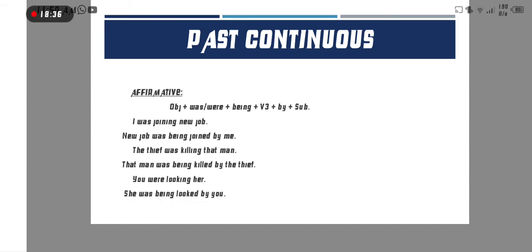You were looking her. Here her is the object, and we cannot put her at the starting of the sentence, so we convert it into she. So: she was being looked by you. According to the affirmative structure, we made this.